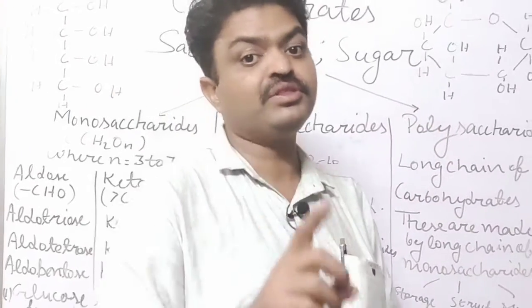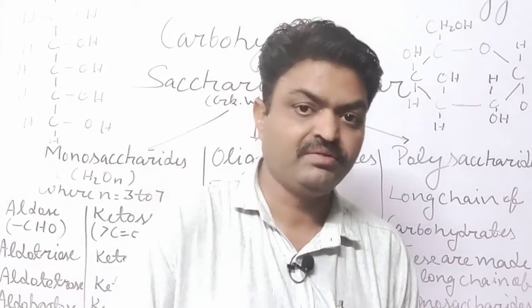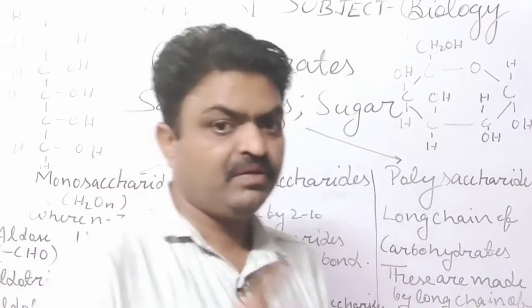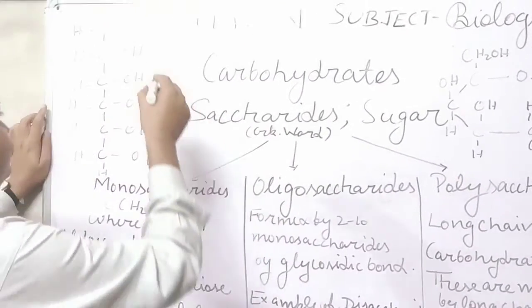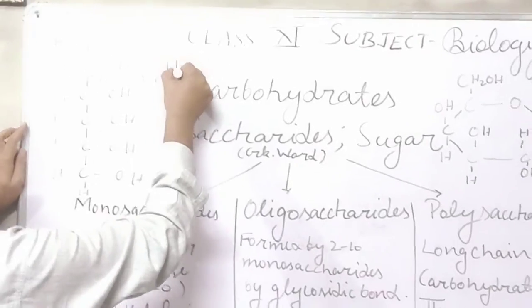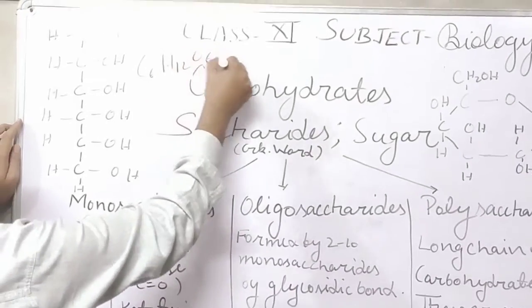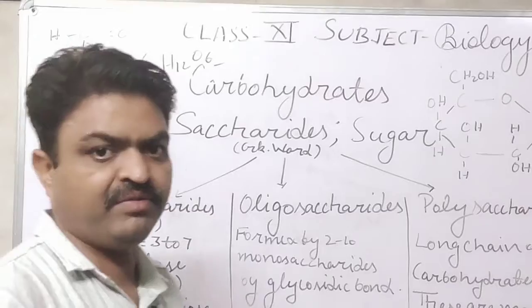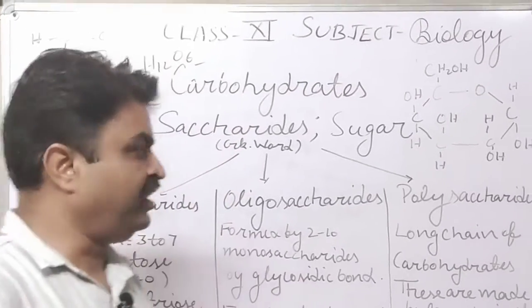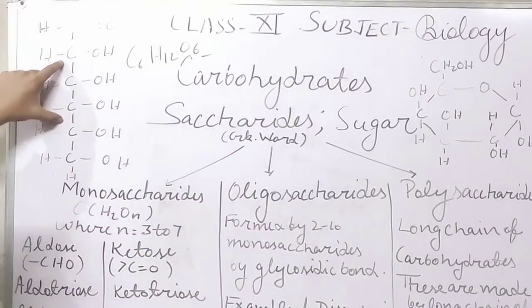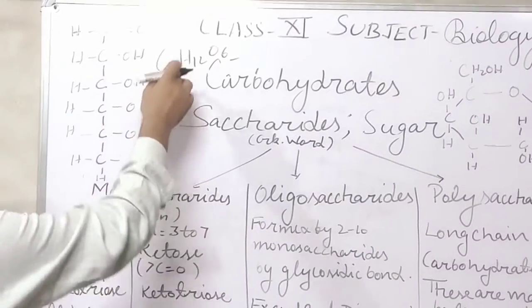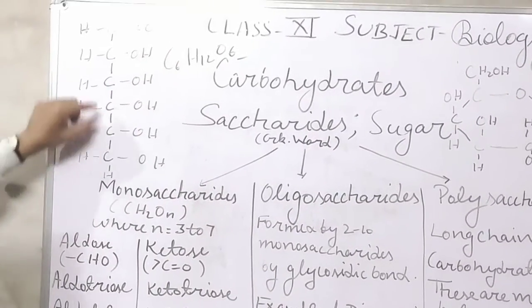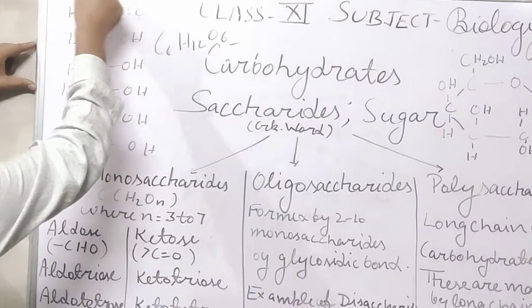Now we come to the structure of glucose, student. What is the chemical formula of glucose, student? It is C6H12O6, and in your junior classes you have read about it. Here I have made the chemical structure of glucose. In this, what is found, student?